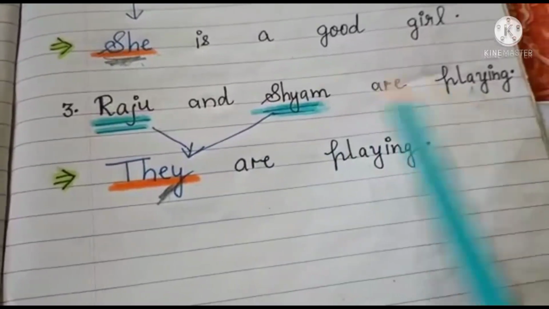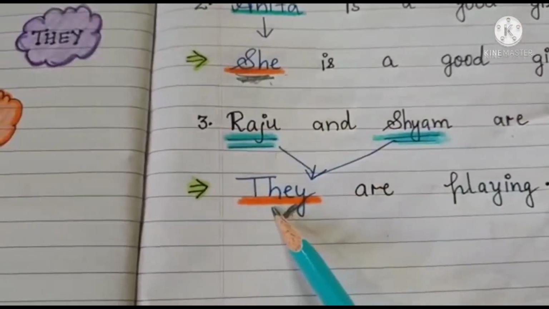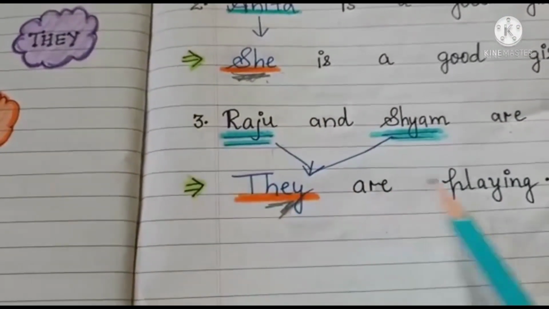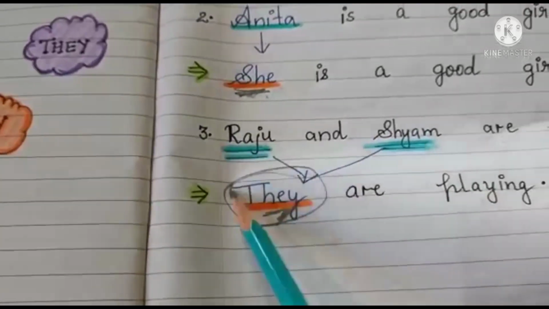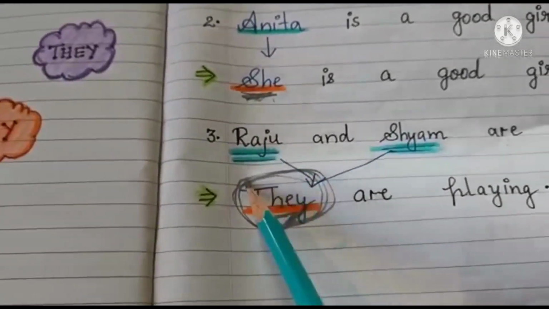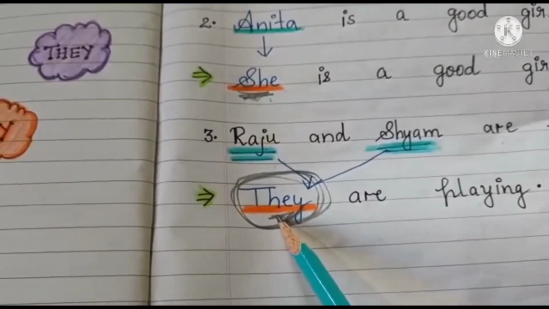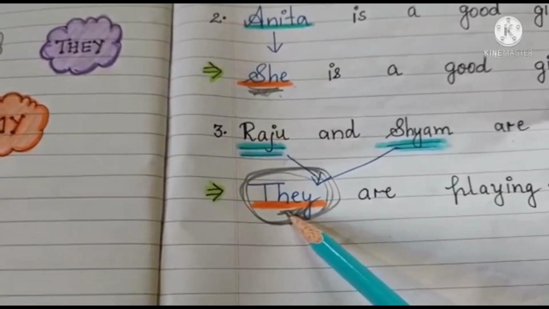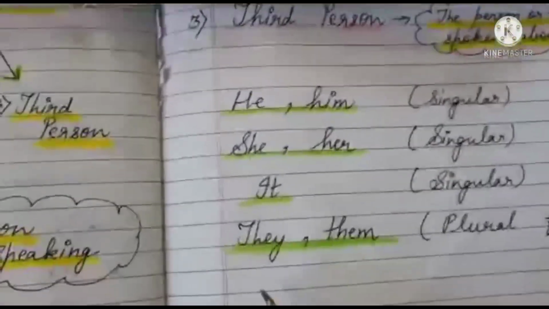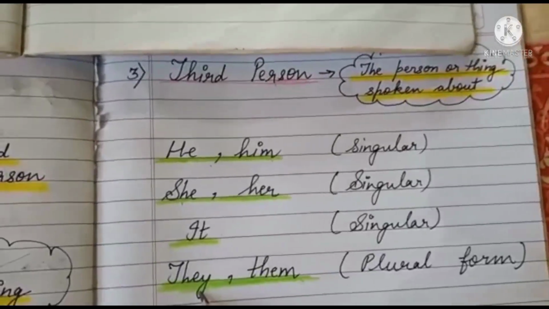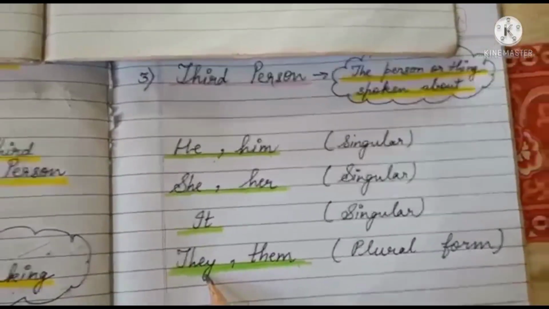Raju and Shyam are playing. In place of Raju and Shyam, we have used this word they. They are playing. So they is coming. They is a personal pronoun. लेकिन कौन सा person है? First, second or third? How do we know that? Here again see, children. They comes in third person.